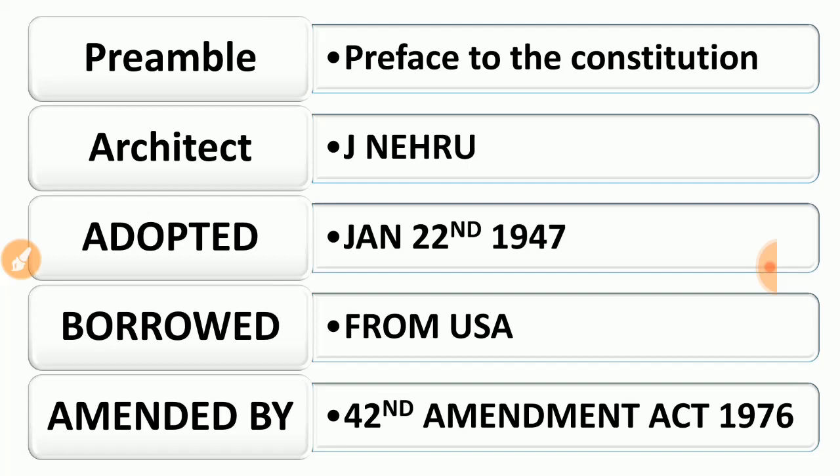For every re-editing, we have to get the permission of the Parliament. So Parliament discusses together the changes they need and they will pass it as an act. That act is called an Amendment Act, or simply an Amendment. And the preamble of the Constitution was amended only once, in 1976, by the 42nd Constitution Amendment Act. Okay, so remember, it is very important.